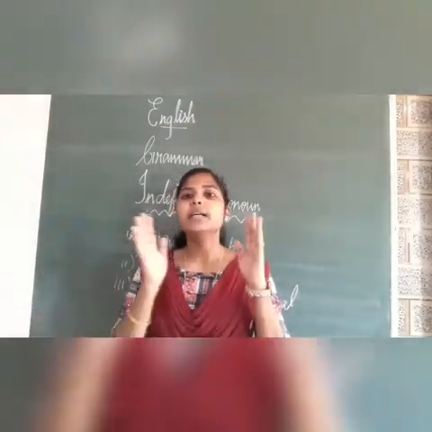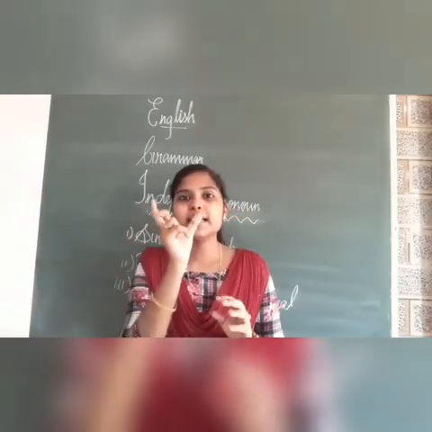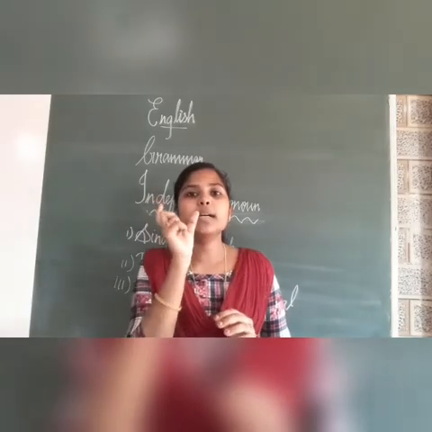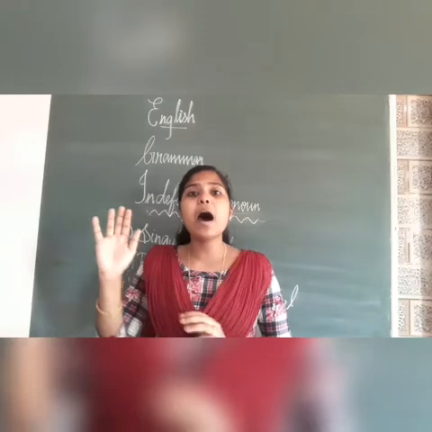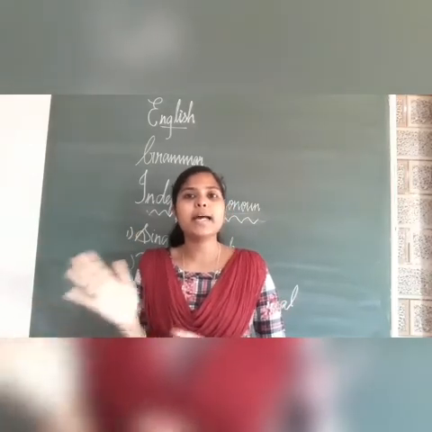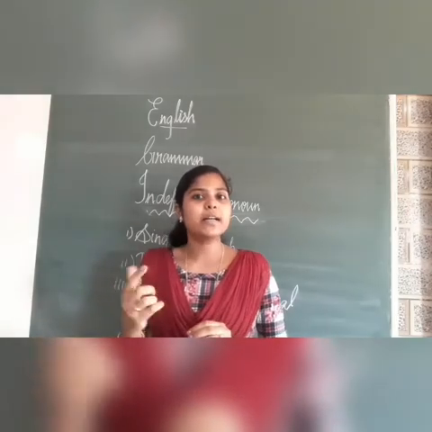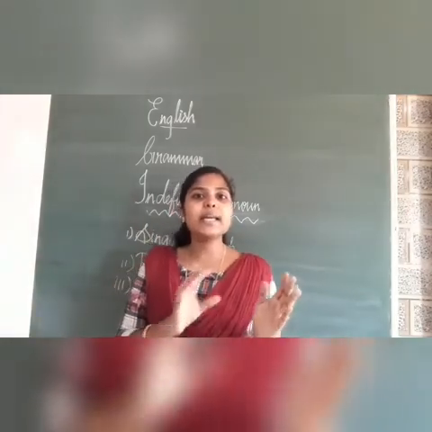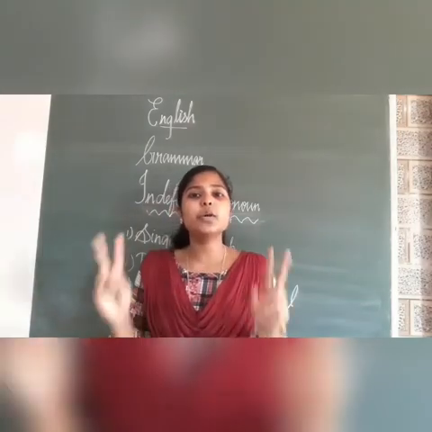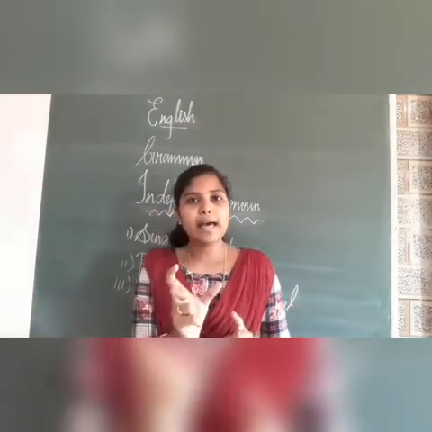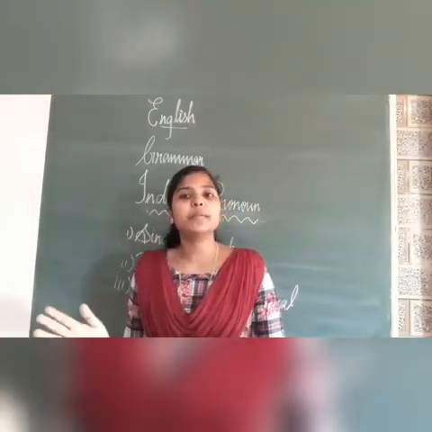Johnny and Tony are friends. We cannot say that Johnny and Tony is friends. Can you understand? Here we are connecting two nouns with the word and, that's why it takes the plural form of the verb.